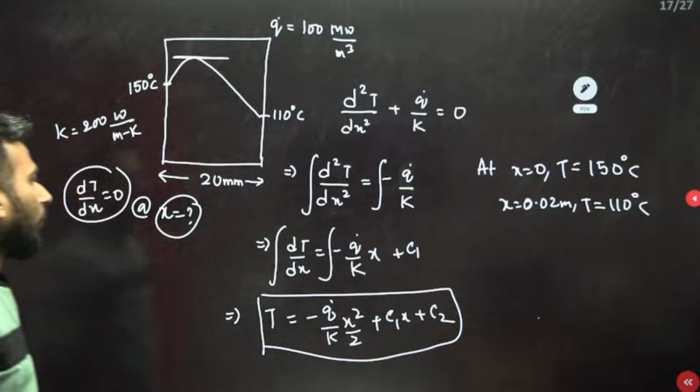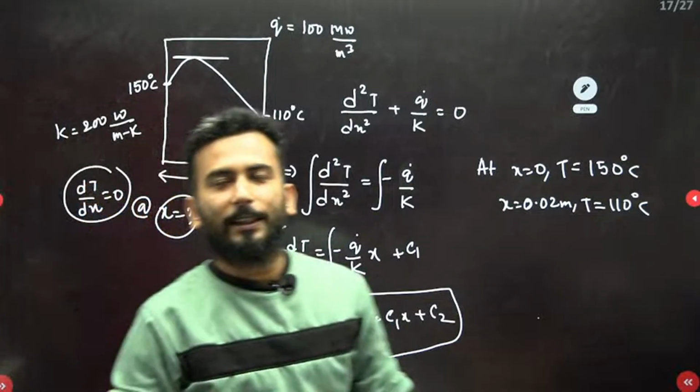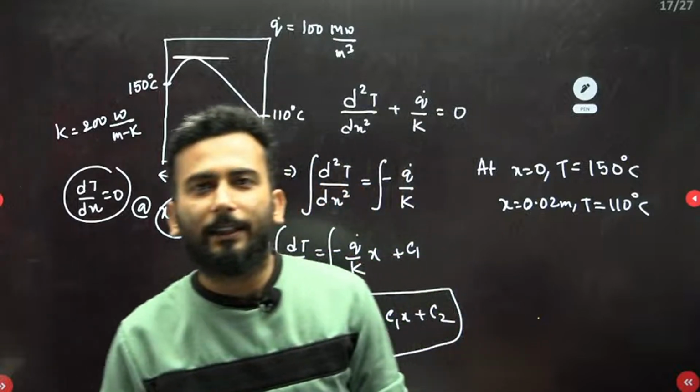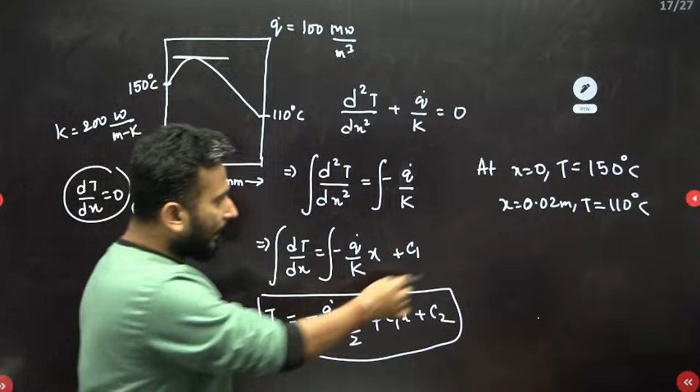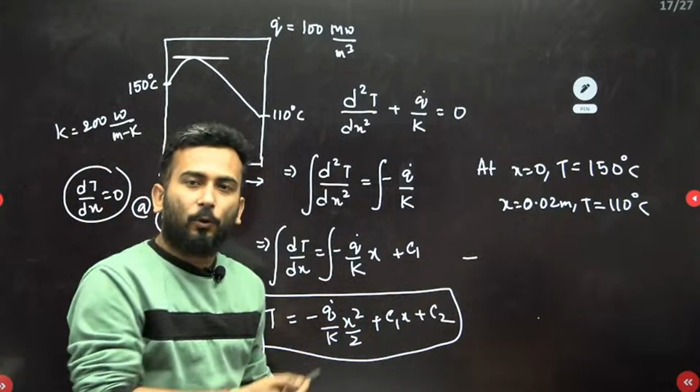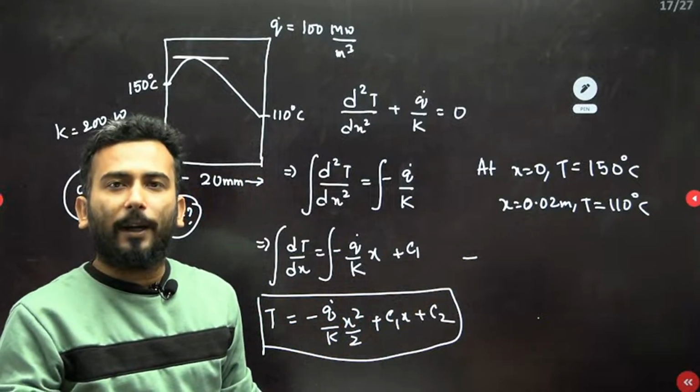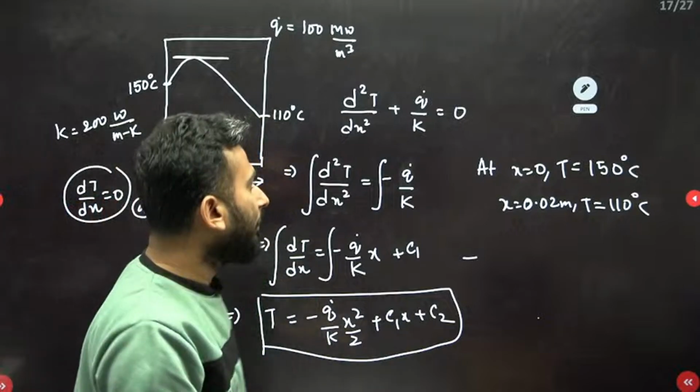Okay, sorry for the inconvenience, just a small technical glitch occurred, and we are back on it. So my dear friends, this was the temperature profile that we got, and you know what to do after that. We need to find the value of the constants by putting in the boundary conditions.